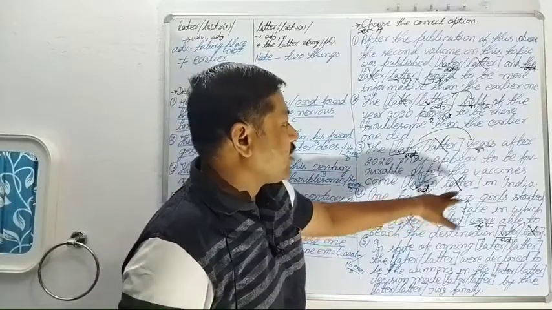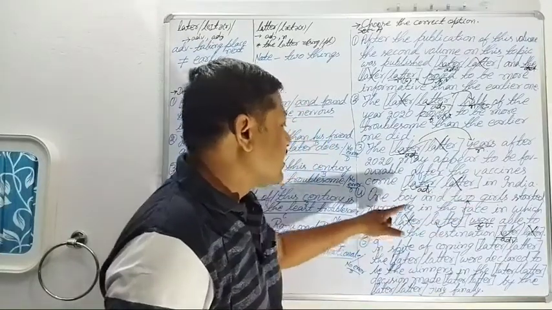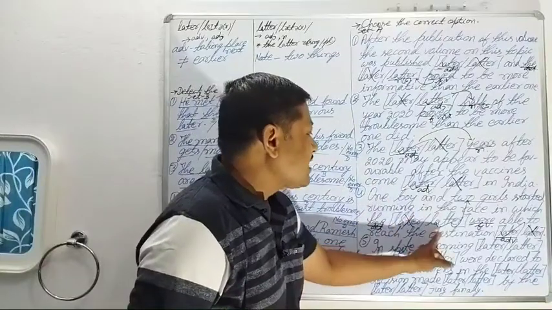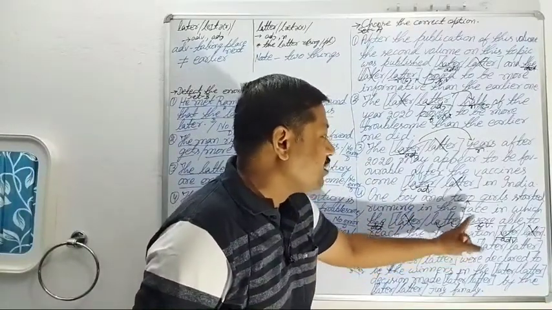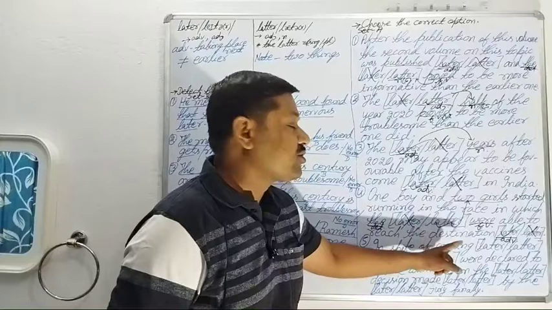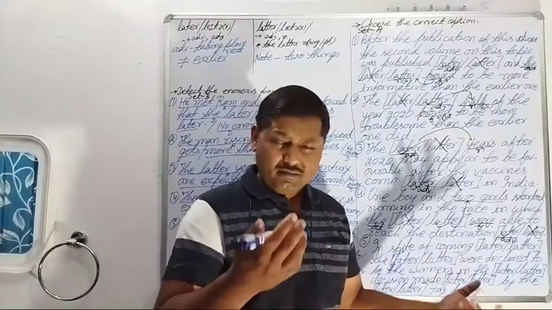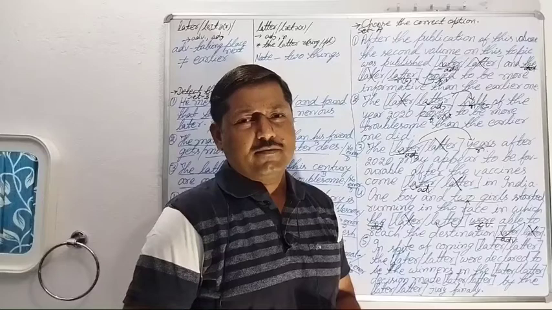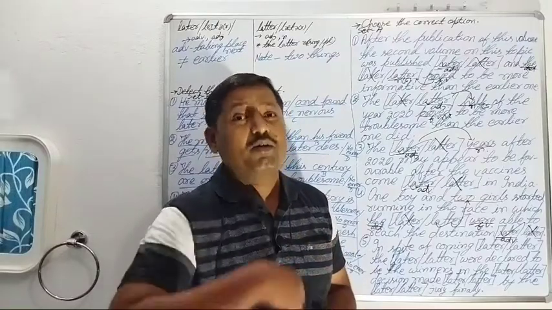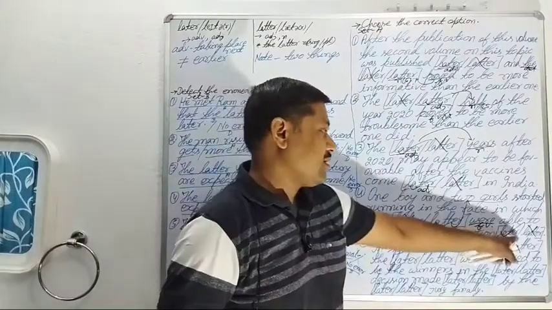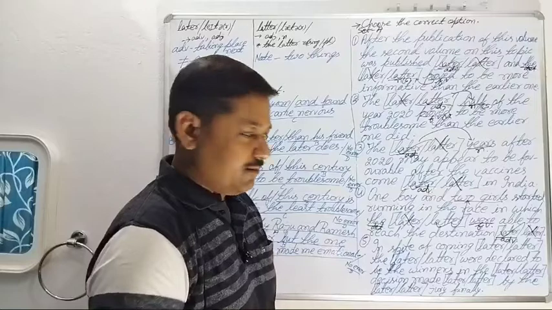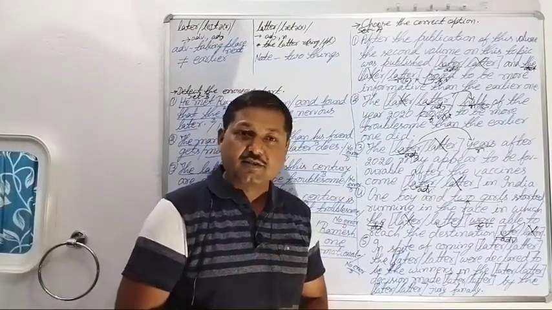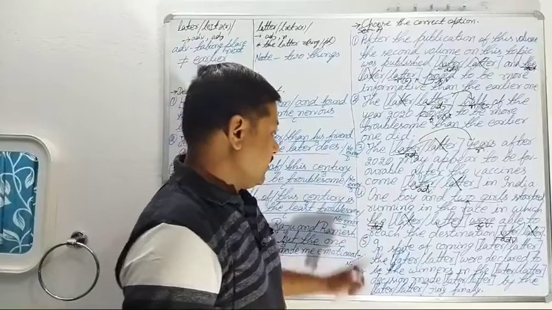One boy and two girls started running in the race, in which the latter means the two girls were able to reach the destination when? When were the girls able to reach the destination? Earlier? No, later. Later. Adverb. Come on to the fifth sentence, the last sentence of set A.